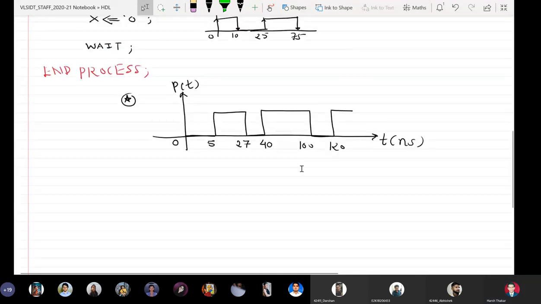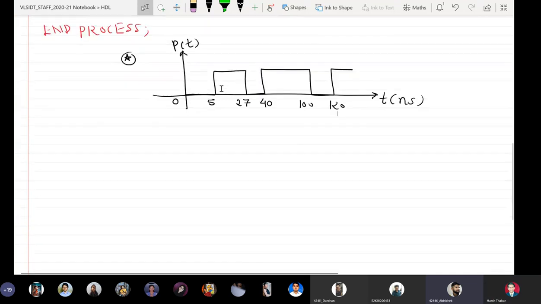Yes, please go ahead. P is assigned 0. Wait for 5 nanoseconds. Correct. Next, when P is assigned 1, wait for 22 nanoseconds. Very good. Then P is assigned 0. Wait for 13 nanoseconds. Very good. Then P is assigned 1.